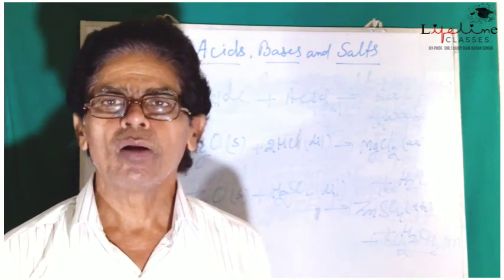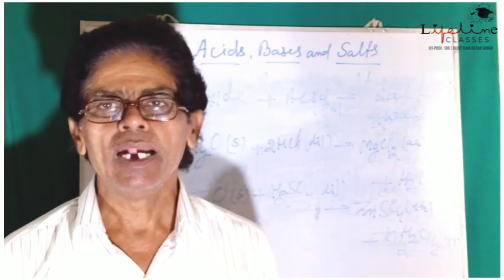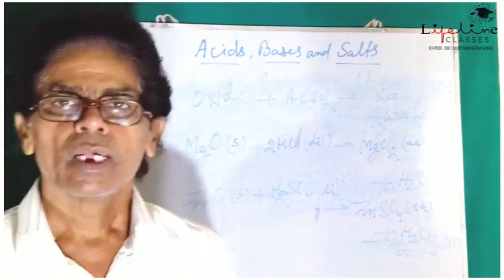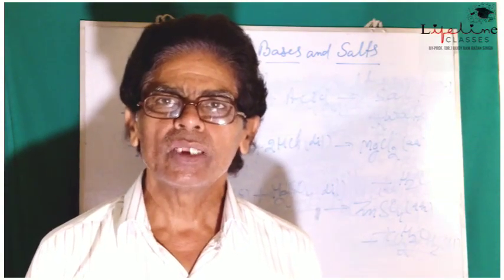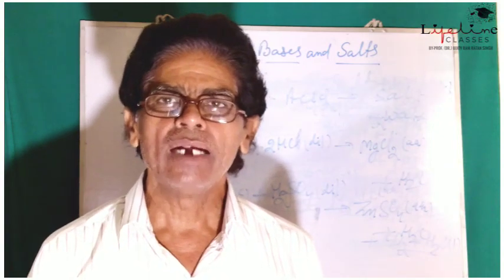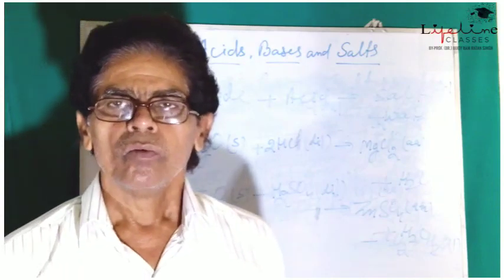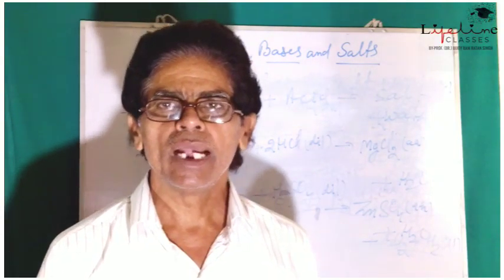From these chemical reactions we come to the conclusion that metal oxides react with dilute acids to form corresponding salts and water. So these are the various chemical reactions of acids and bases with metals, their carbonates, bicarbonates and oxides. We will discuss other properties of acids and bases in the next video.